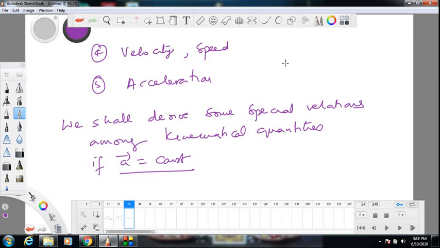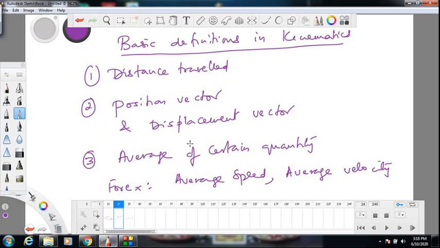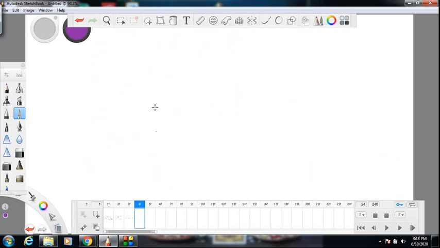So let us first start with these basic definitions. All the definitions that I am going to give are very general. They don't put any restriction on the type of motion. It could be 1D motion or 2D motion or 3D motion. But the definitions which I am going to give are general. So we'll start with the first quantity, which is the distance traveled. So let's talk about distance traveled.